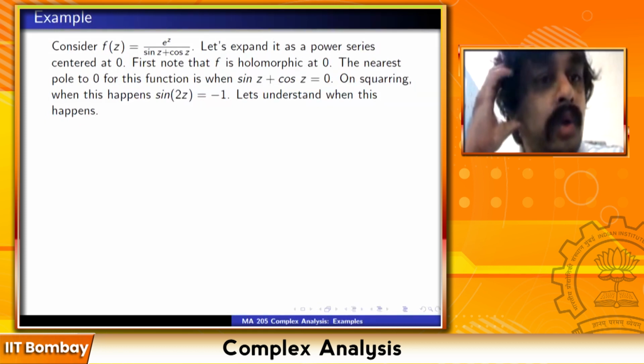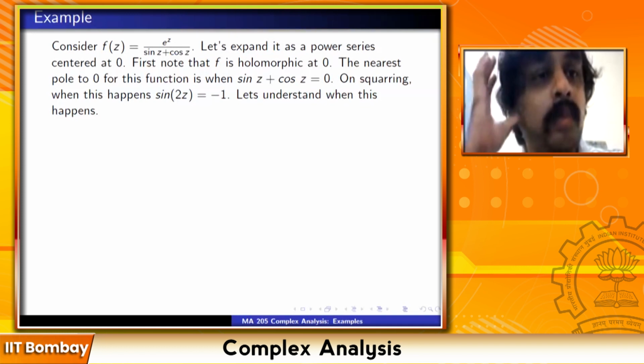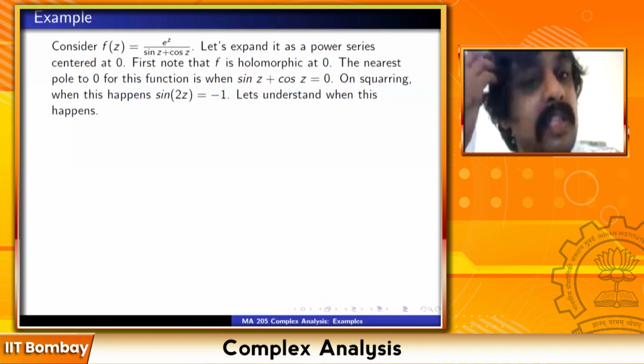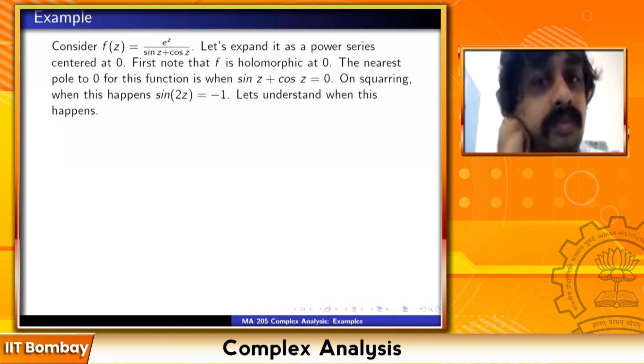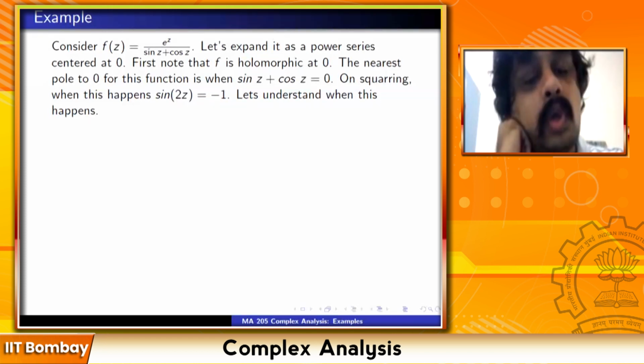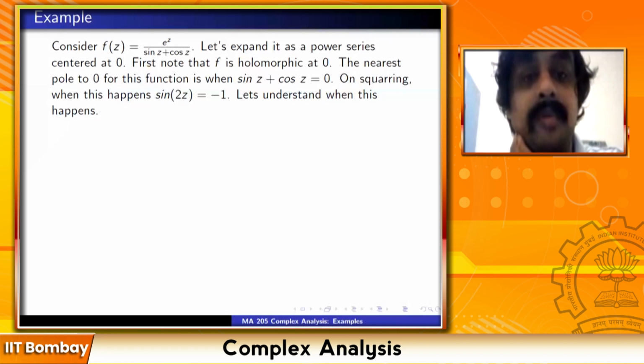The nearest pole to 0 for this function is where sin z plus cos z is equal to 0. The function will continue to be holomorphic as long as sin z plus cos z stays away from 0. So what happens when sin z plus cos z is 0? If I square this, I get sin square z plus cos square z plus 2 sin z cos z, that is sin 2z, equal to 0. Sin square z plus cos square z is equal to 1, by one of the tutorial exercises. So this happens exactly when sin 2z is equal to minus 1.